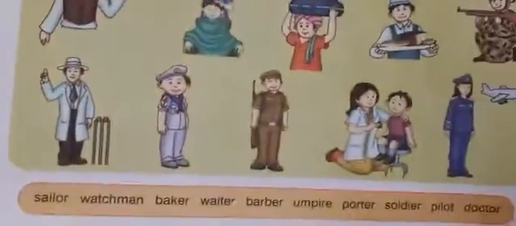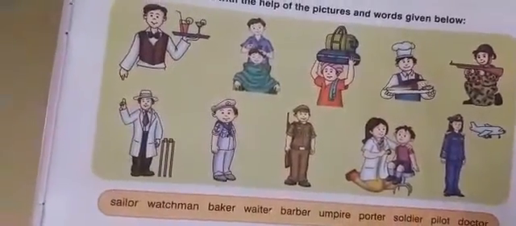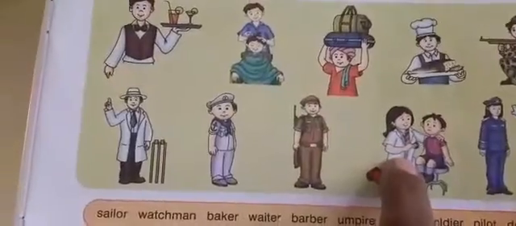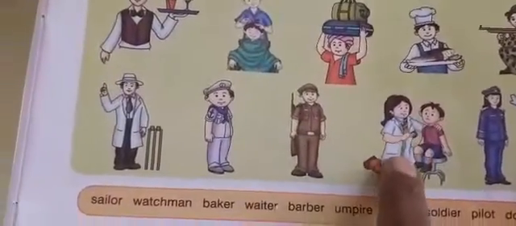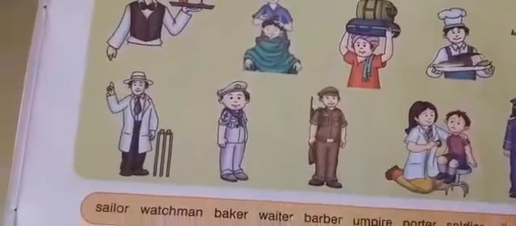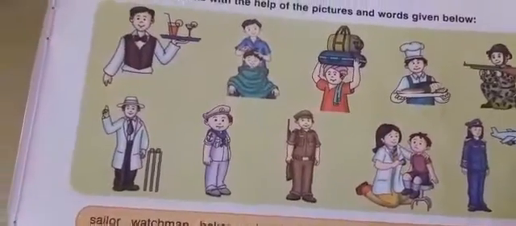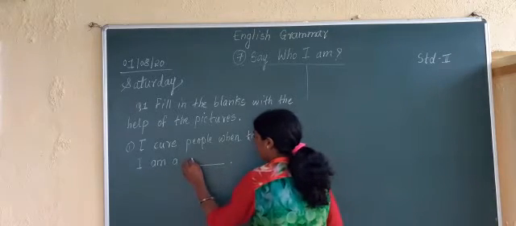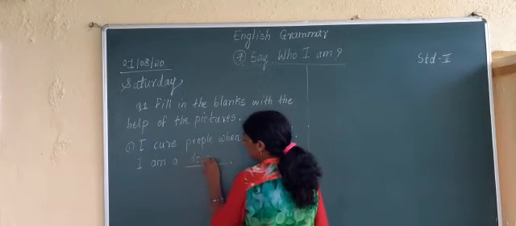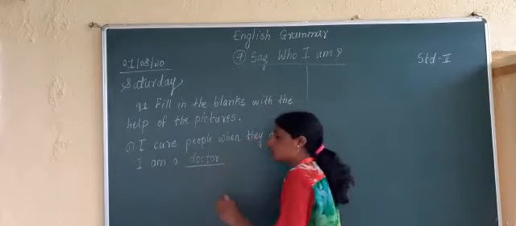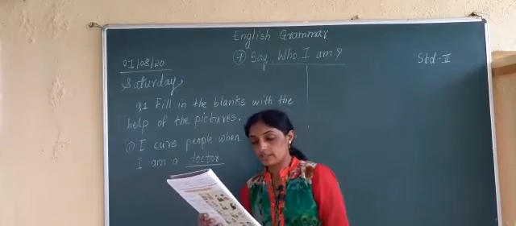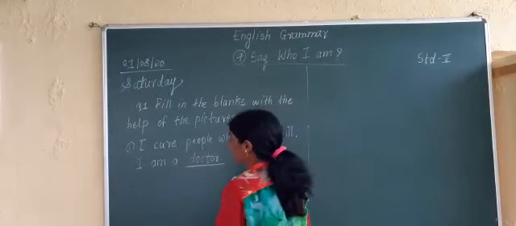There are pictures. 10 pictures are there. From the 10 pictures, who am I? I am a doctor. Can you see here? If a person is not feeling well, at that time who treats you or takes care of you? The doctor takes care of you. So the first answer is what? Doctor. I am a doctor. Understood?